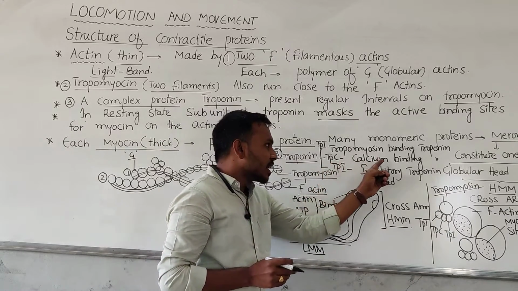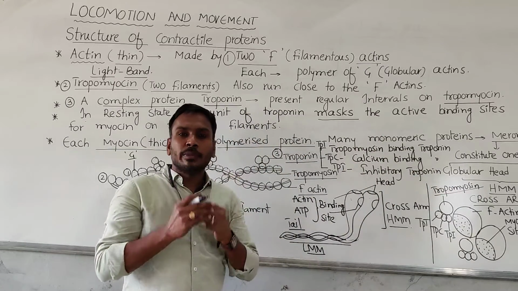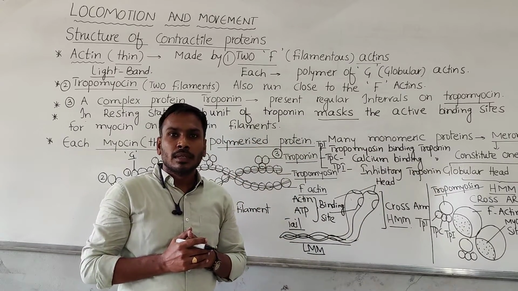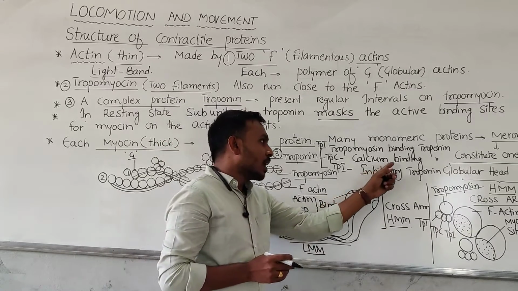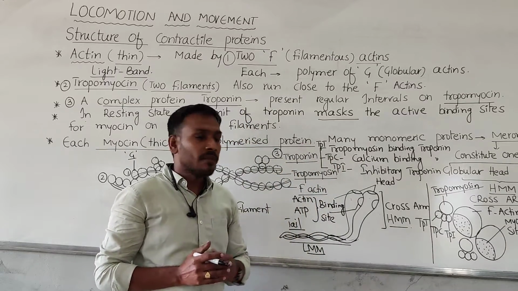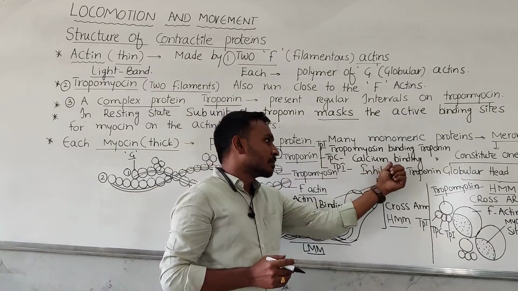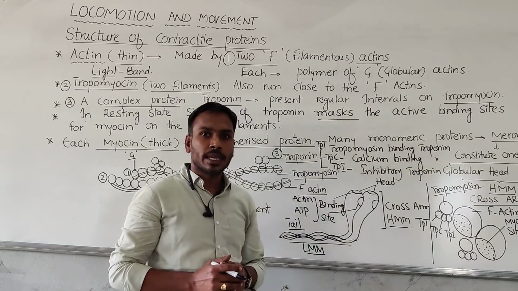Troponin C is the calcium binding troponin. Whenever calcium ions are available, muscle contraction occurs. Heads of the myosin attach to the actin with the help of troponin C, with the availability of calcium. So hence it is the calcium binding troponin complex.